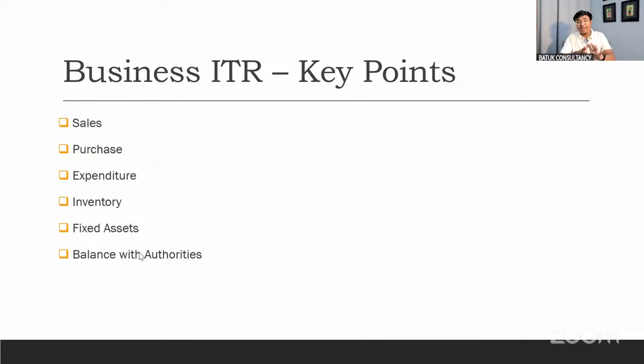These are the key points which we can check from the GSTN common portal. Sales, purchase and expenditure you can easily verify. Inventory you can verify with the closing balance available on the GSTN common portal. Fixed assets you can verify if purchased during the financial year, and the balances with the revenue authorities too. These are the things you can very easily verify from the GSTN common portal.